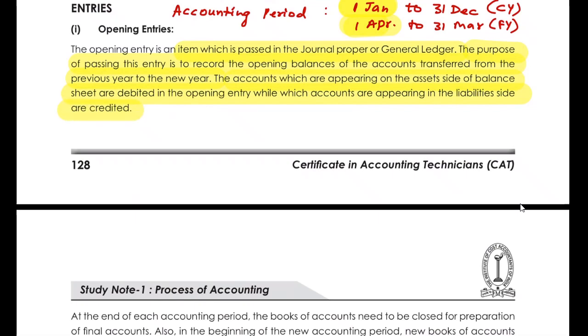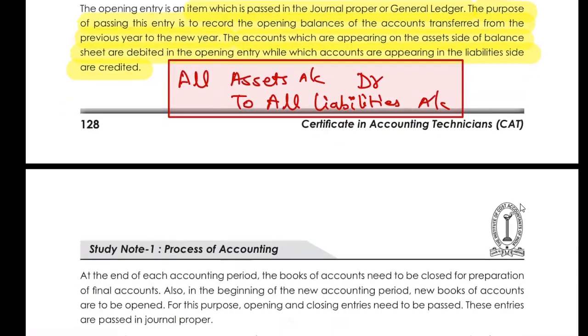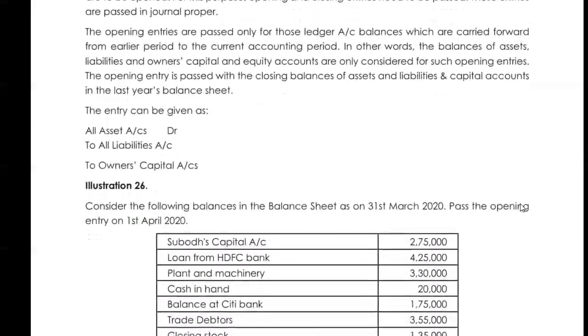So all assets, because assets is debit, what comes in, all assets will be debited and all liabilities will be credited. So all asset accounts will be debited and all liability accounts will be credited. That is the opening entry which I am talking about.